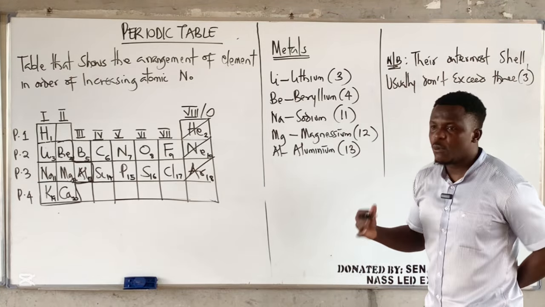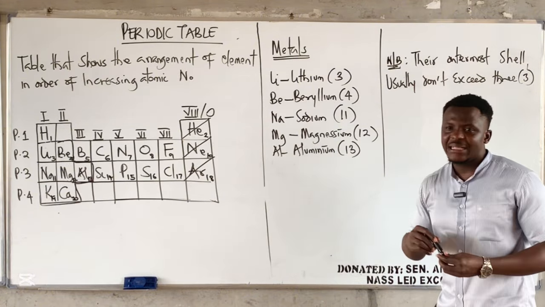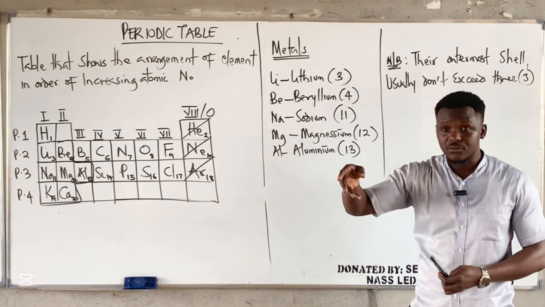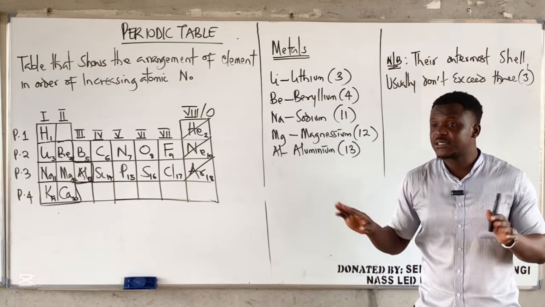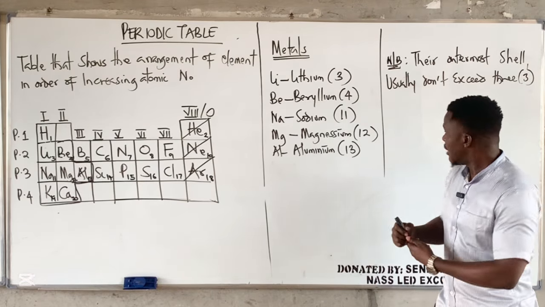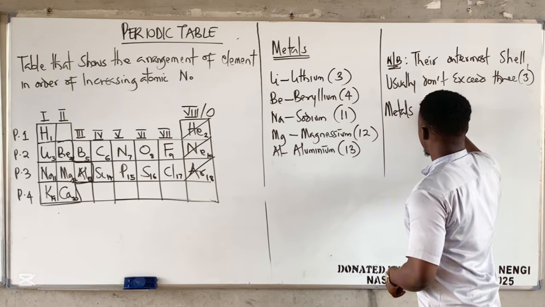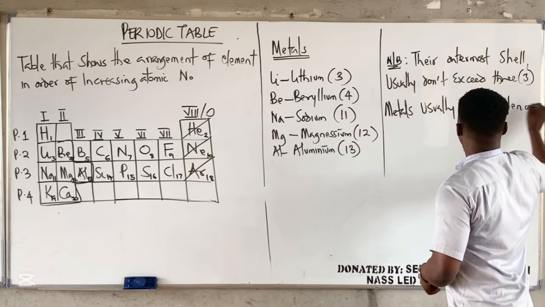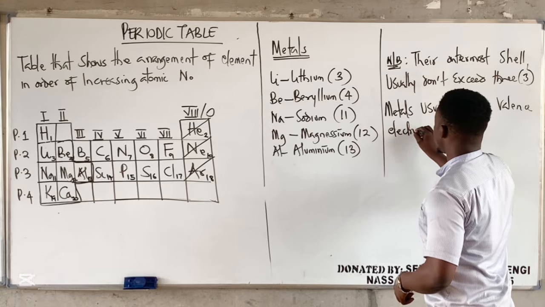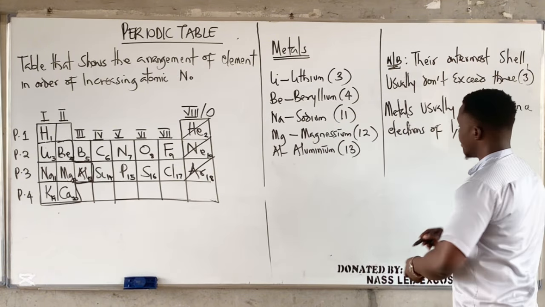Yesterday I taught us electronic configuration. So any element that has a valence electron of 1, 2, or 3, they are metals. Metals usually have valence electrons of 1, 2, and 3.